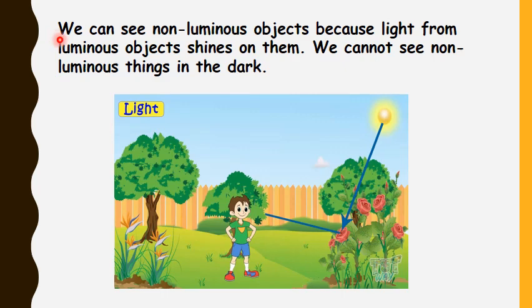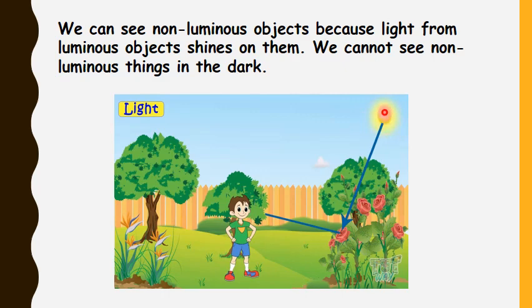Now here we have one question: if objects are non-luminous, then how are we able to see those objects? We can see non-luminous objects because light from luminous objects shines on them, and we cannot see non-luminous things in the dark. Look at this picture.